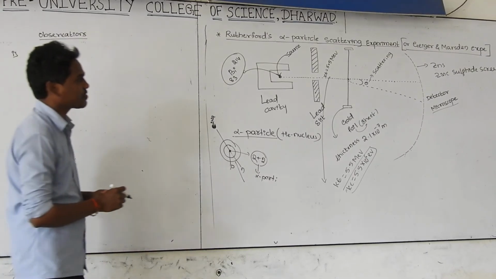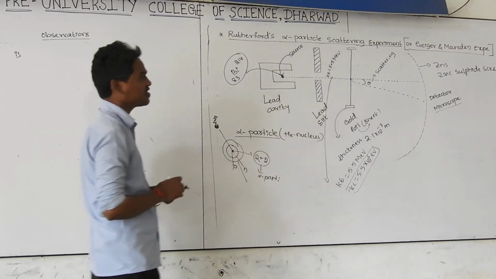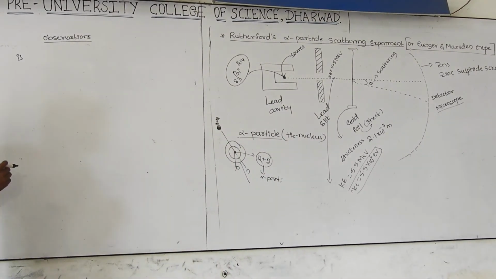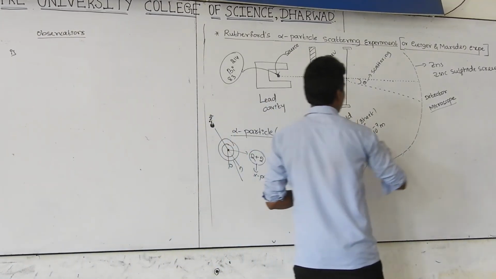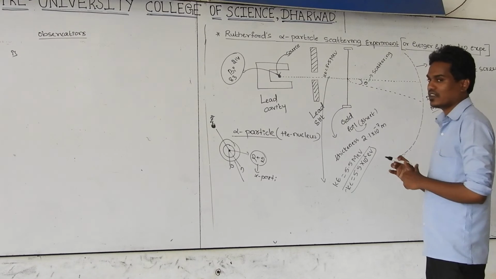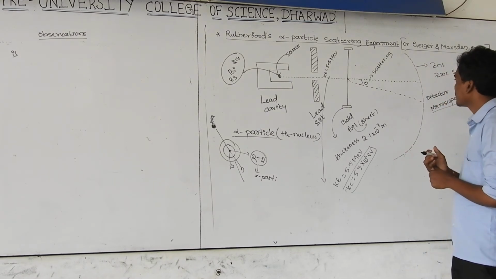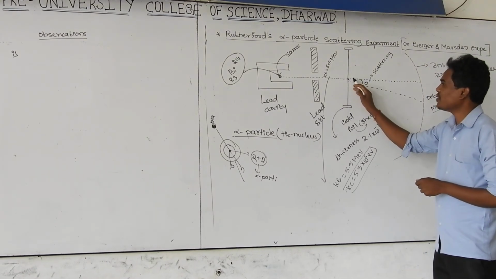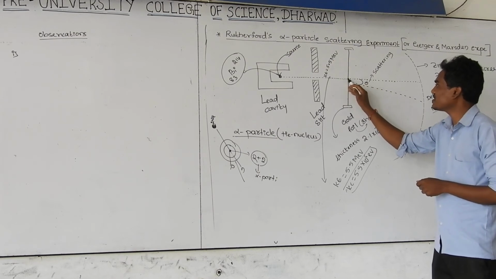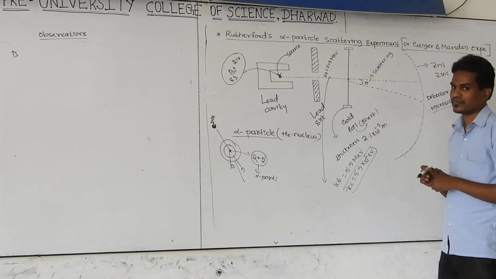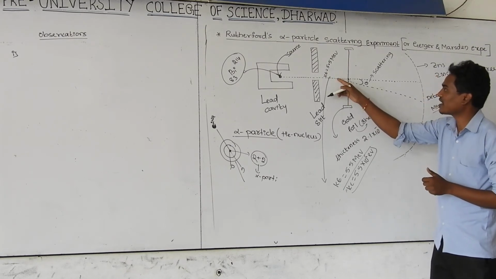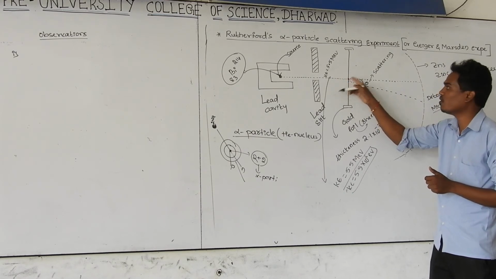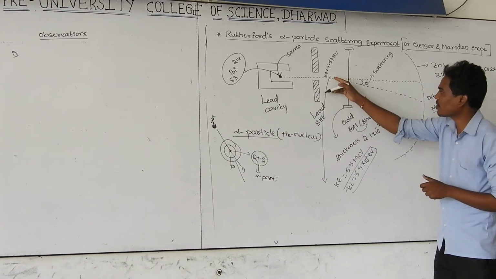By using this experiment, there are some important observations collected by Geiger and Marsden. What is the first observation? They collected it by using the detector microscope, observing very carefully. The maximum number of alpha particles move in a straight line. They are not hitting the gold nuclei.